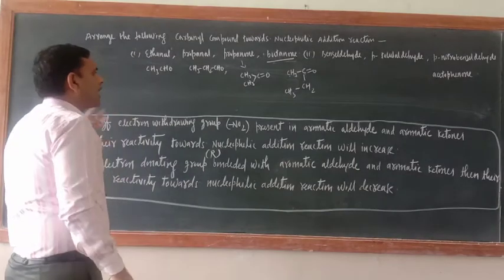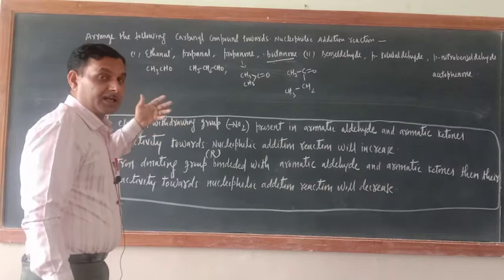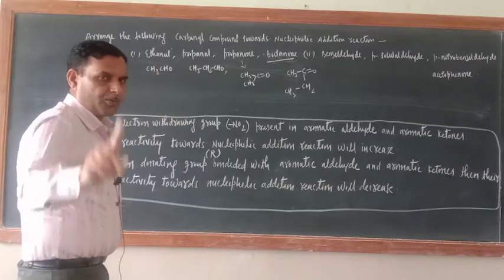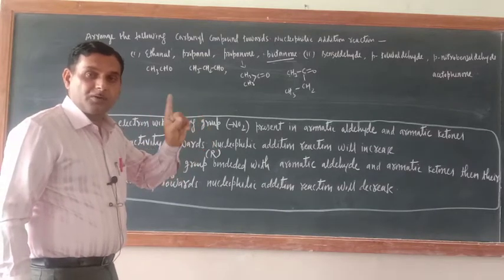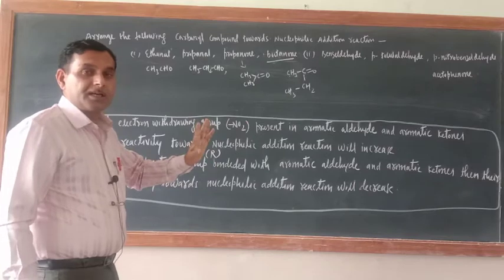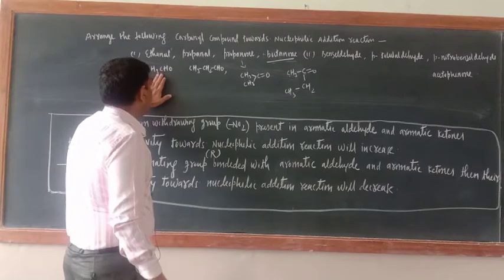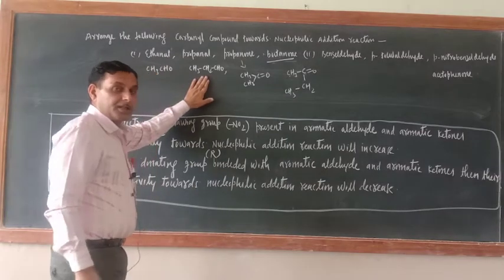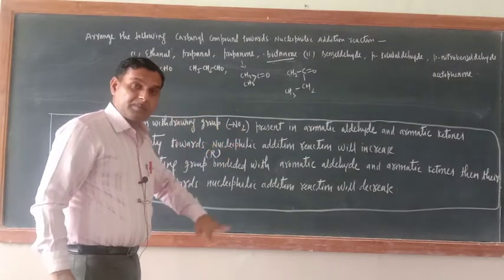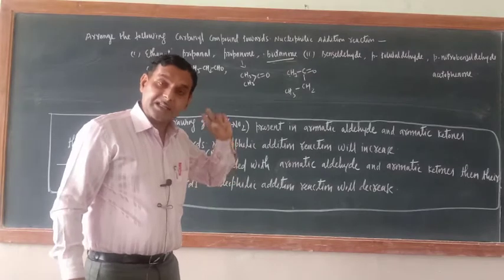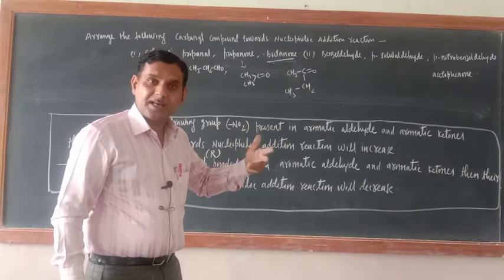Now you have to arrange according to their reactivity toward the nucleophilic addition reaction. So what is the rule? Aliphatic aldehydes are more reactive towards the nucleophilic addition reaction than that of their aliphatic ketones. So just see. Now this is also aliphatic ketone, this is also aliphatic ketone. Then what we have to do? Where bigger alkyl group is there, their reactivity will be less, because with the increase in size of alkyl group, the magnitude of plus I effect increases.